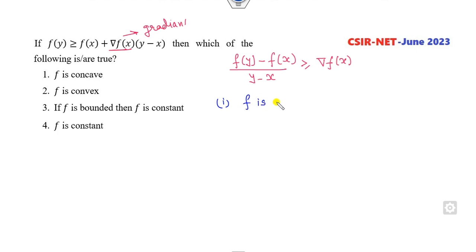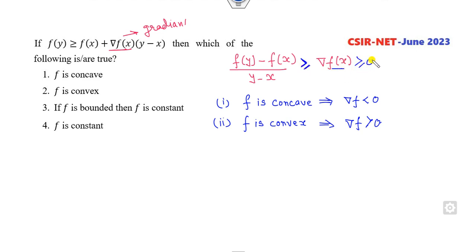So what will happen if f is concave? What is the meaning of that? It means the gradient will be less than 0. And if f is convex, what is the meaning of that? The gradient is greater than 0. Fine. But because it's a greater than sign, this must be greater than or equal to 0, otherwise the inequality will not hold. So f is concave is cancelled out, this is my convex function.